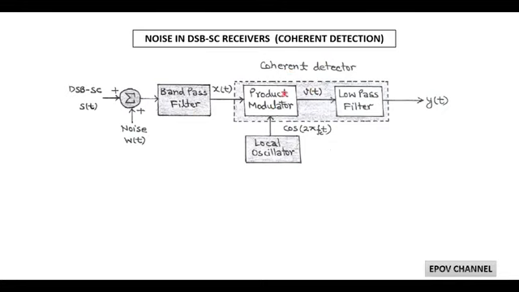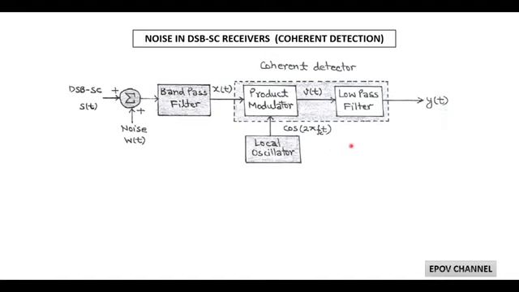The coherent detector consists of a product modulator with inputs as the received signal x(t) and a locally generated sinusoidal carrier signal, that is cos 2πfct. Then the output of the product modulator, v(t), is passed through a low pass filter, which allows only the low frequency signals, and we get the output y(t) corresponding to the information bearing signal.